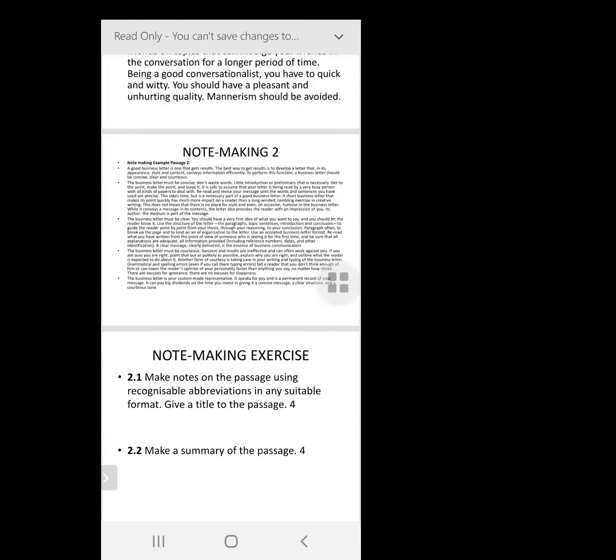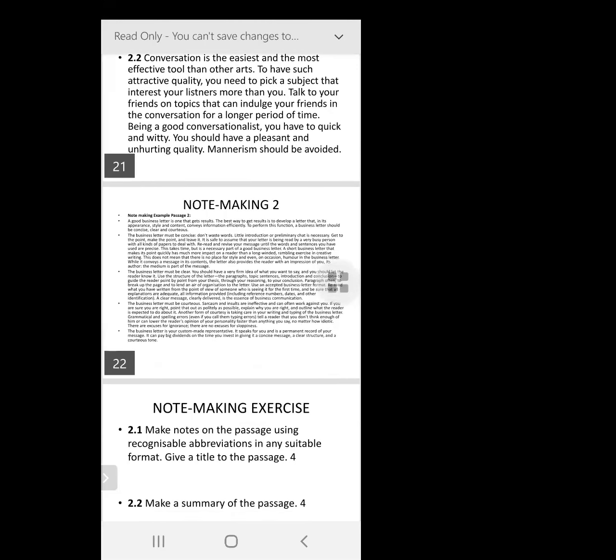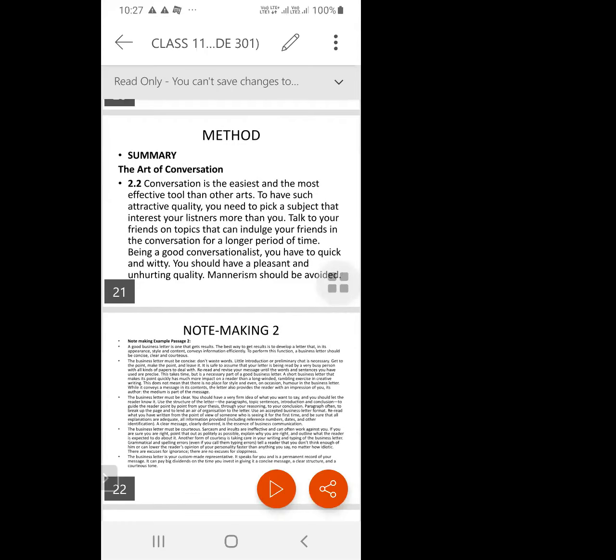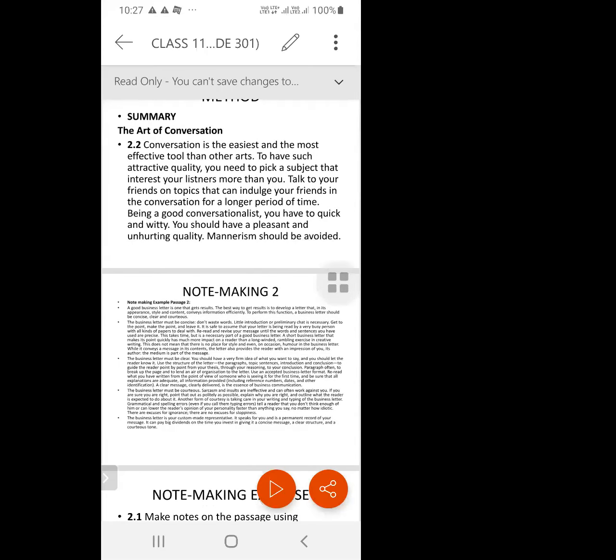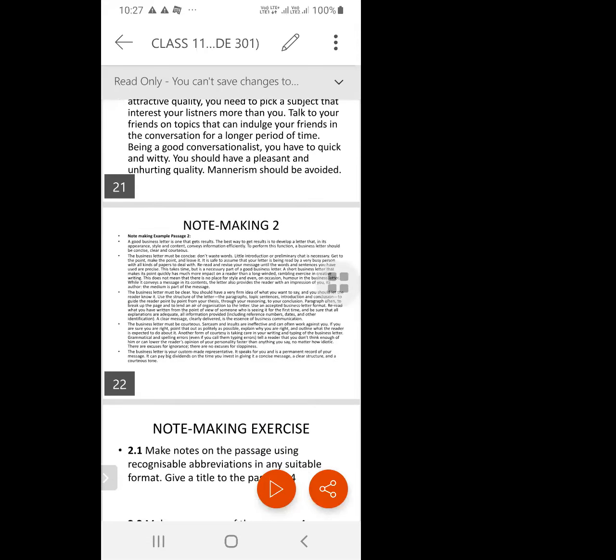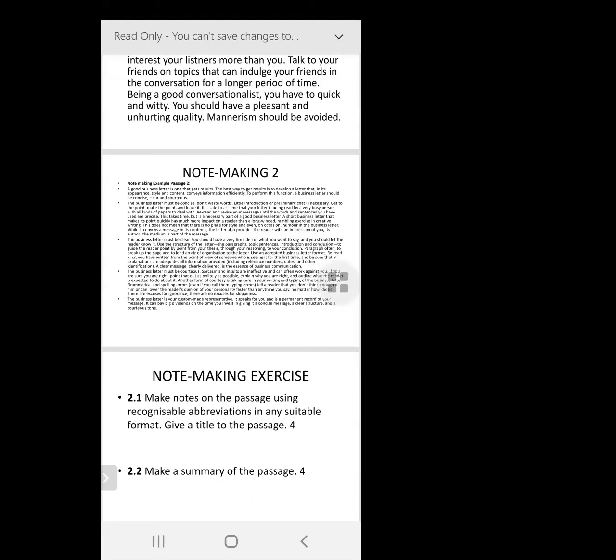And I have an exercise for you, which I'll be posting in the group for your note making task. I'd like you all to do this, since I'll be sending this PPT itself to the class group. Make sure you write a proper note making exercise and write it in your notebook.